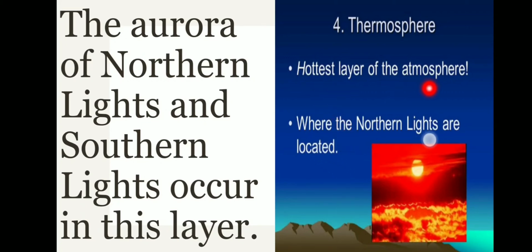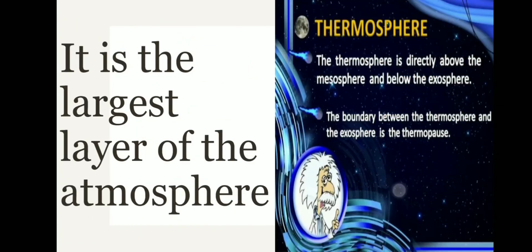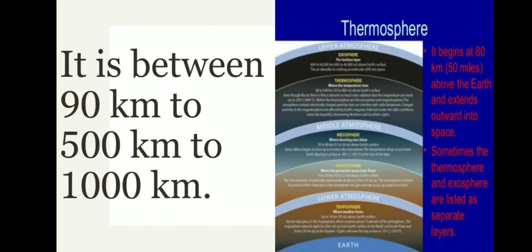This is the hottest layer. It is the largest layer of the atmosphere. The thermosphere is directly above the mesosphere and below the exosphere. The boundary between the thermosphere and exosphere is the thermopause. It is between 90 km to 500 km, which may extend to 1000 km.